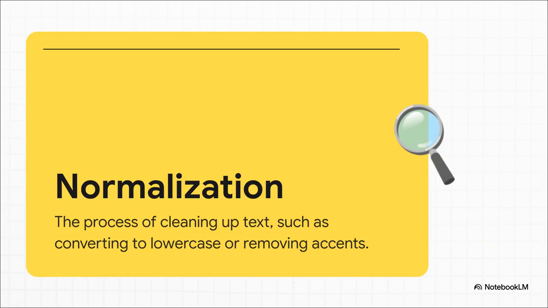So what on earth is normalization? Well, if we go back to our kitchen analogy, normalization is like washing and peeling the vegetables. It's all about standardizing the text to get rid of the noise. This could mean making everything lowercase, stripping out accents, or dealing with weird Unicode characters. That way, the model sees café and café as the exact same thing.